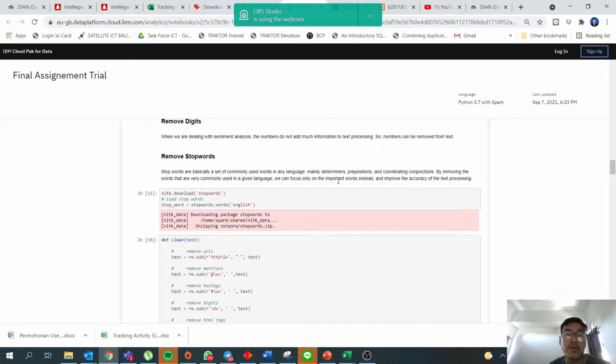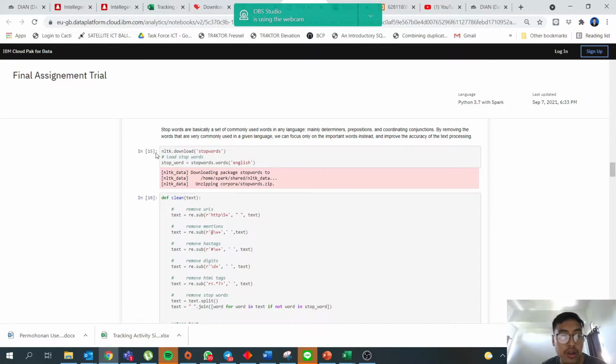Then remove stop words. Stop words are basically a set of commonly used words in any language, mainly determiners, prepositions, and coordinating conjunctions. By removing the words that are very commonly used in a given language, we can focus only on the important words instead and improve the accuracy of text processing. So this is the command.